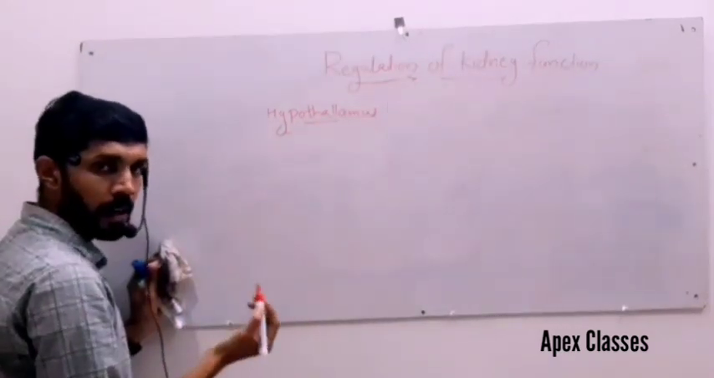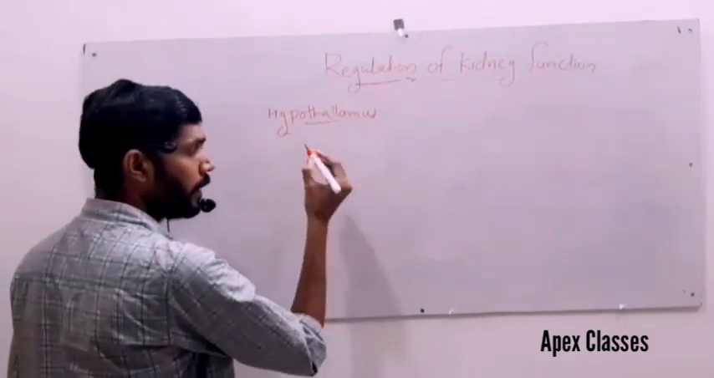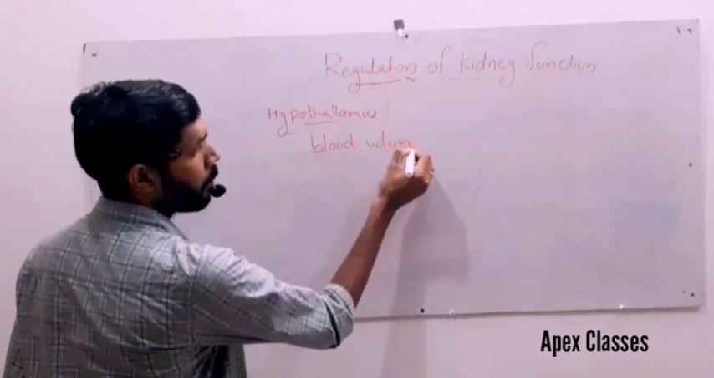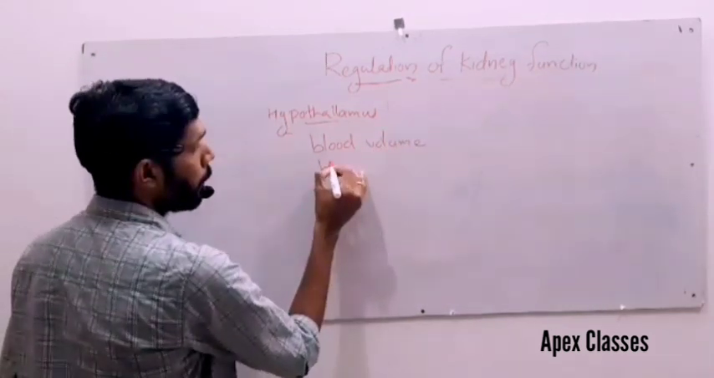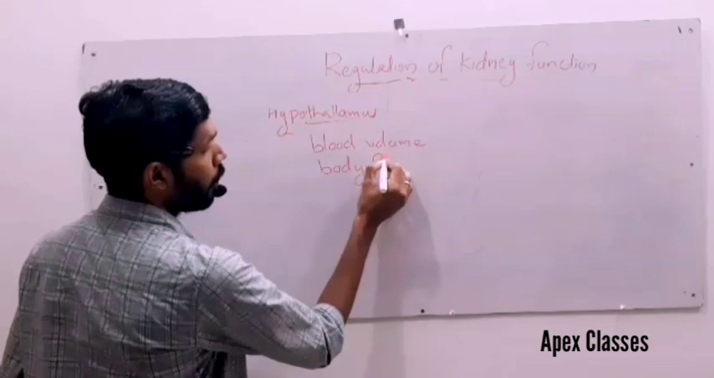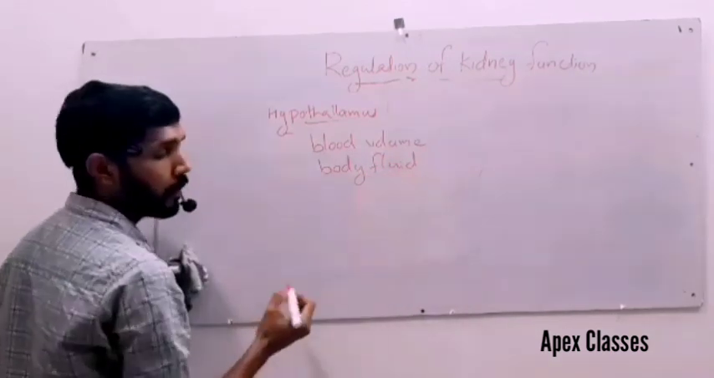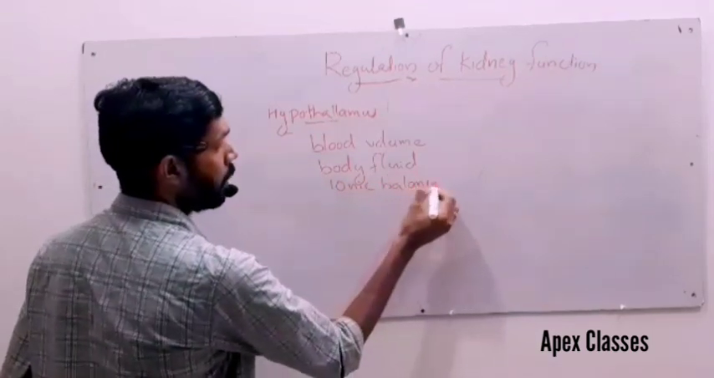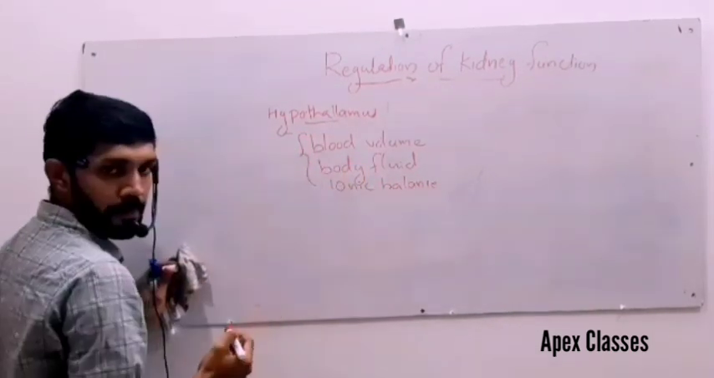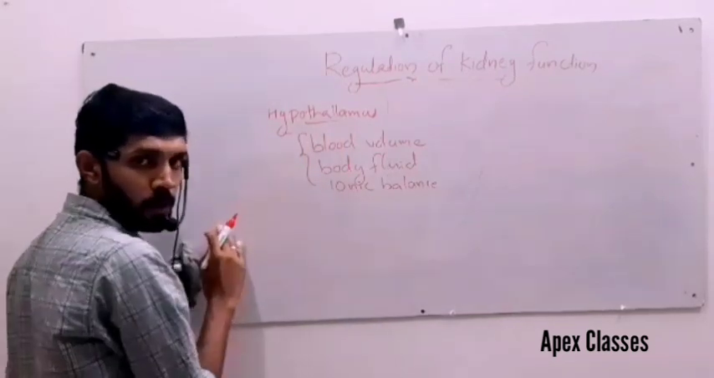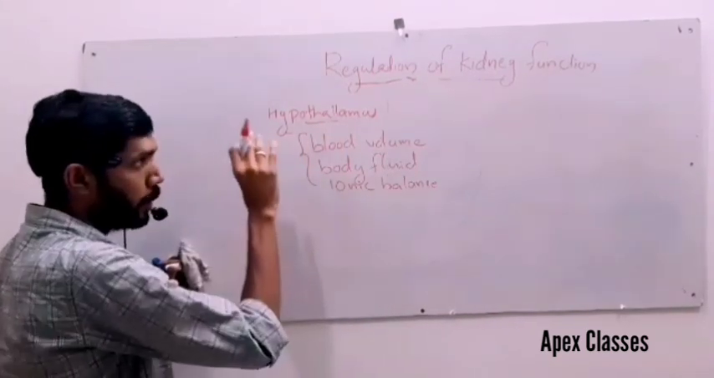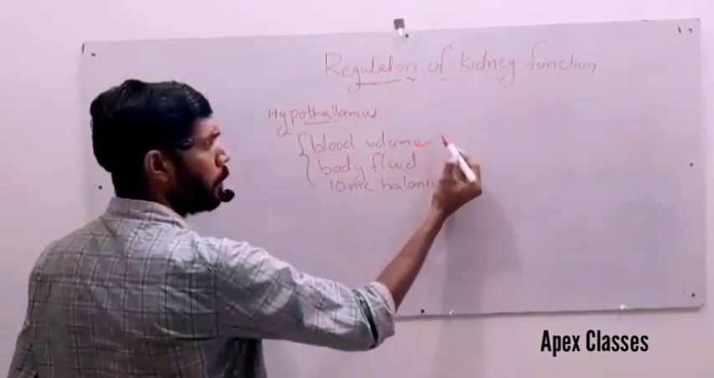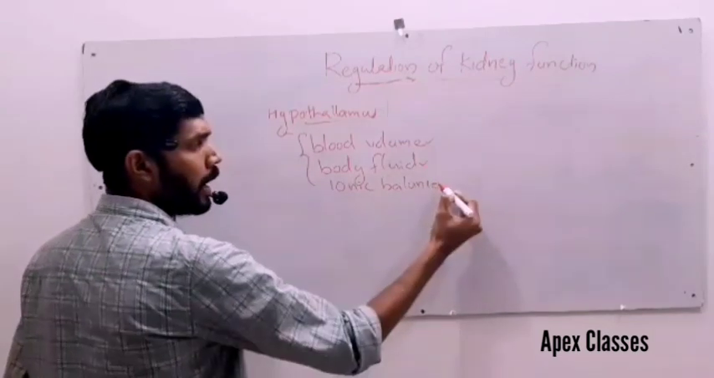Osmoreceptors in the kidney are activated only when there are any changes in the blood volume, body fluid volume, or ionic balance. Any changes in these three can alter the hypothalamus to regulate the kidney function. The hypothalamus or the osmoreceptors are activated only when any changes occur in the blood volume, body fluid volume, or ionic balance.